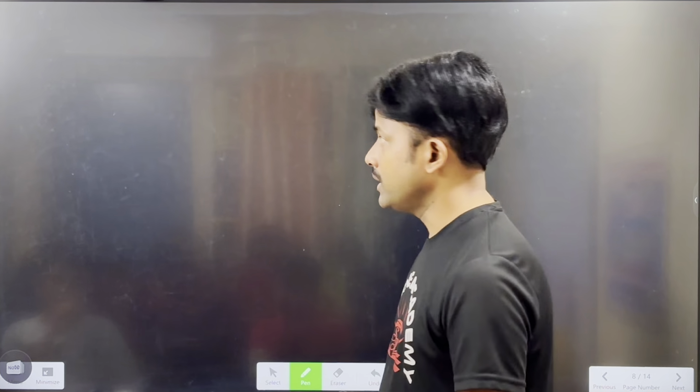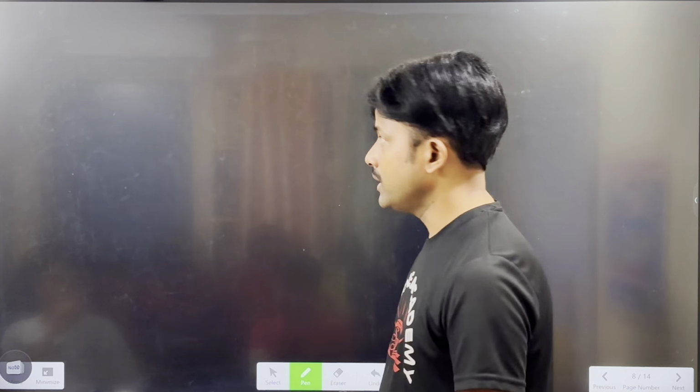Let us say this is the first, second, third, fourth, fifth, sixth, seventh. Now you see this chlorine participates in bonding with another chlorine atom like this. These two electrons are shared by the two chlorine atoms and form a bond like this.